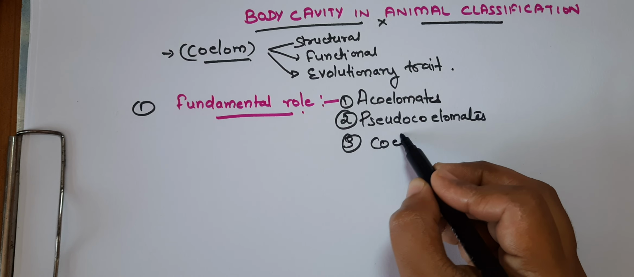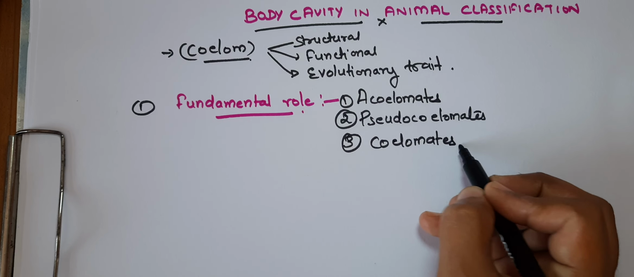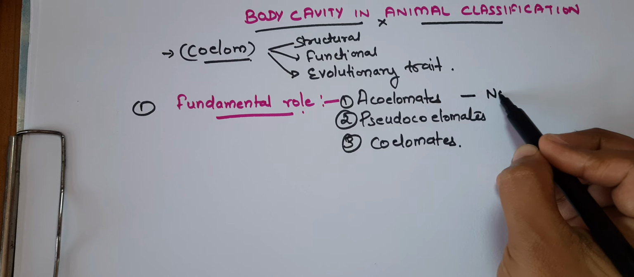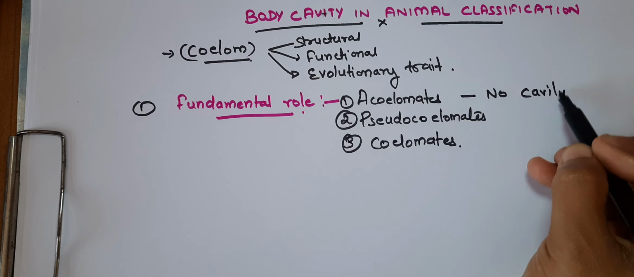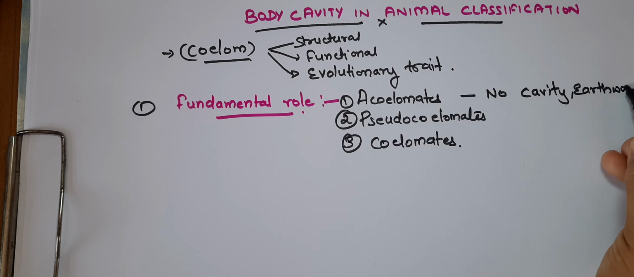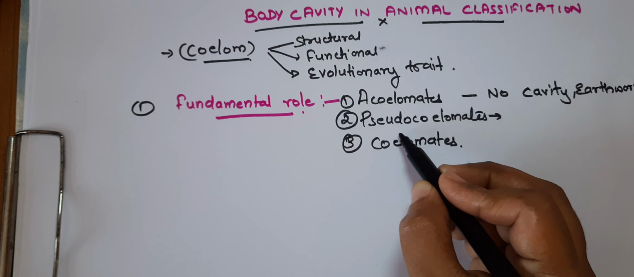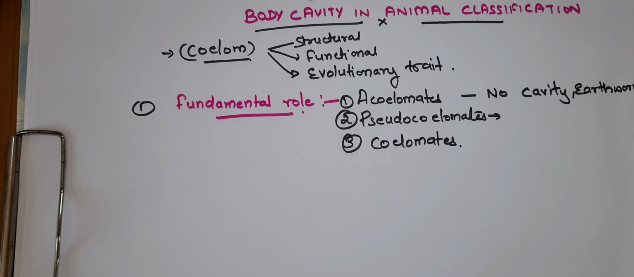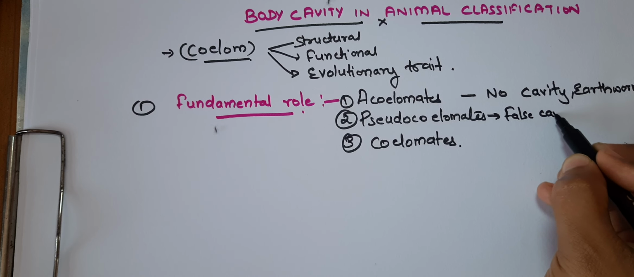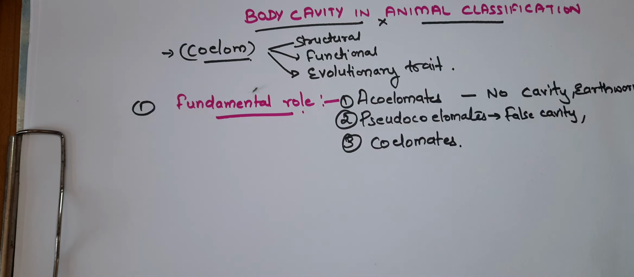So the name itself indicates that Acoelomates consist of animals without a coelom. So there will be no cavity. Example, flatworm. And pseudo means false. In some animals there will be a false cavity where the cavity is not completely lined by the mesoderm. So this kind of pseudocoelom is found in the roundworms.